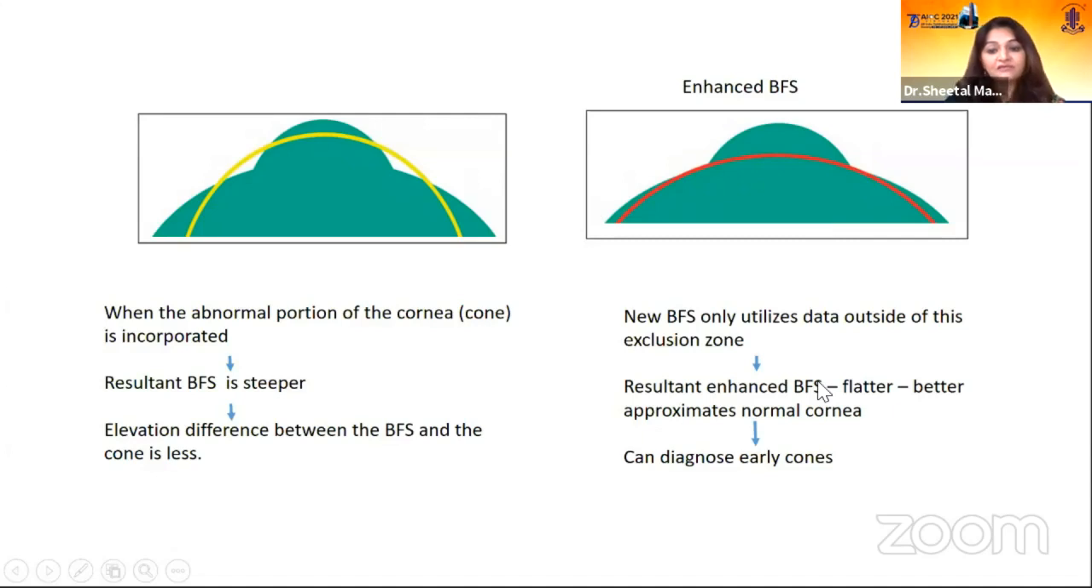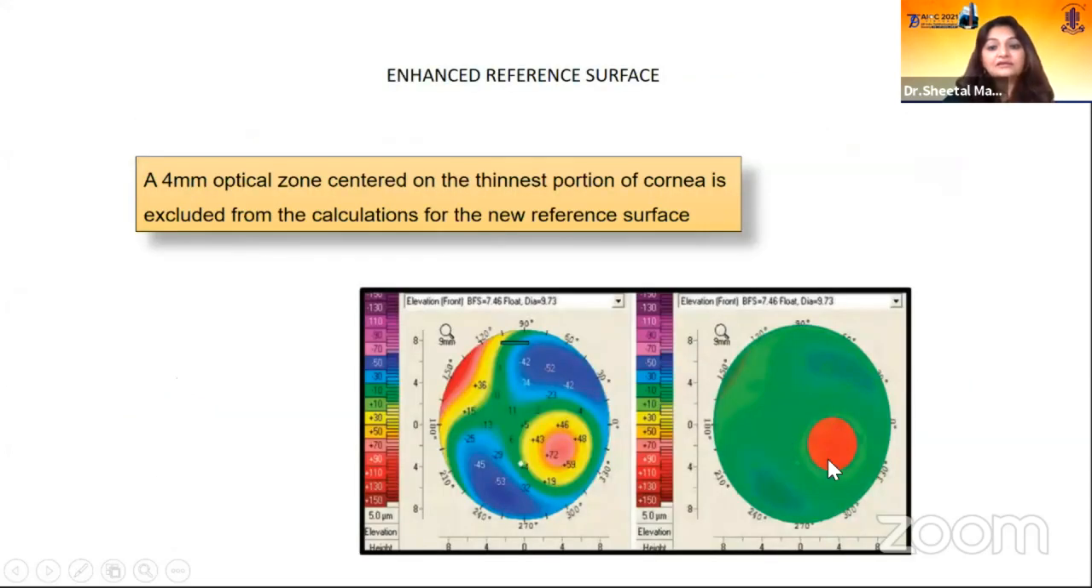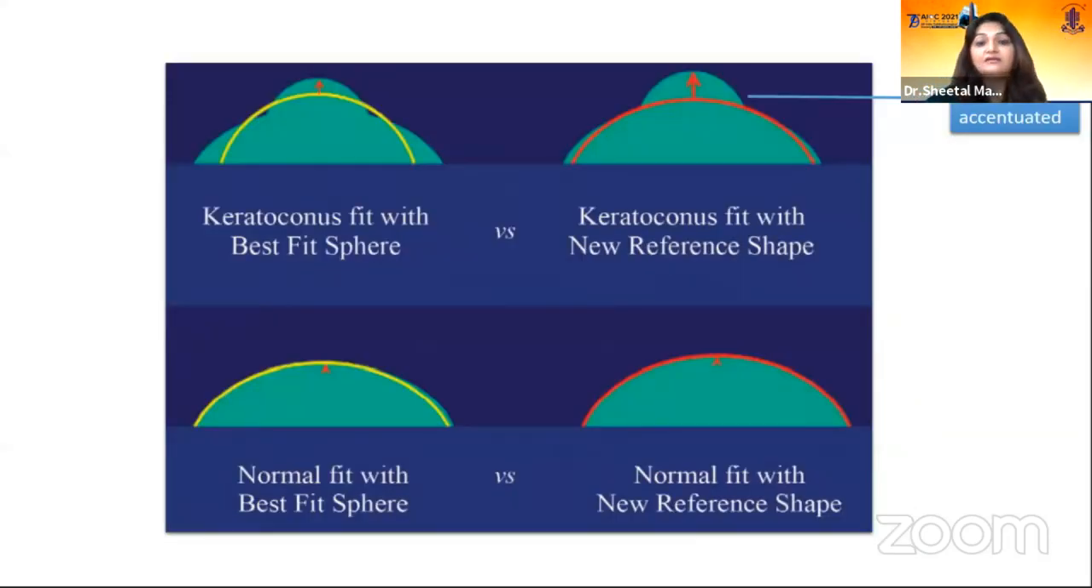What the enhanced BFS does is it actually excludes the points within a 4 millimeter circle around the thinnest point, and then measures the best fit sphere from the remaining points. So the resultant best fit sphere is a little flatter, and it can accentuate the early cone also.